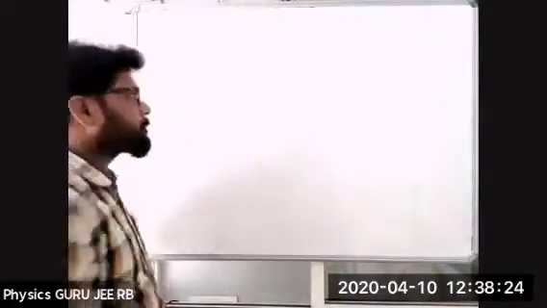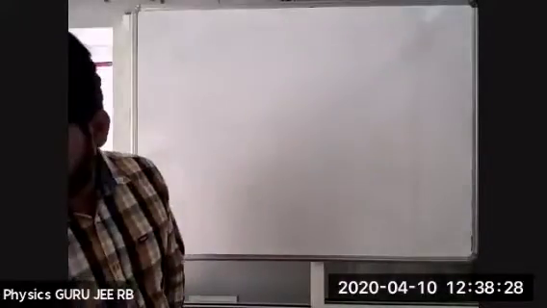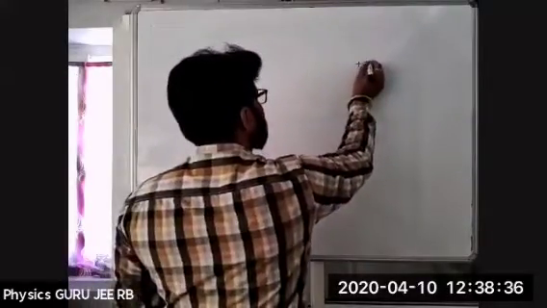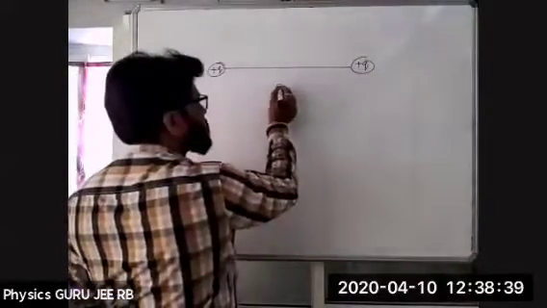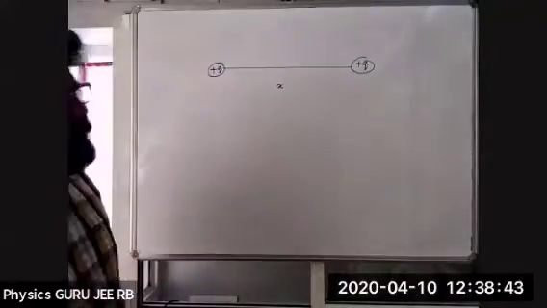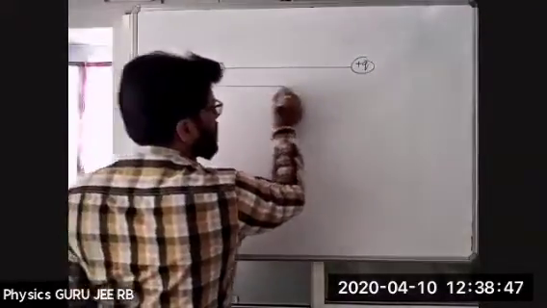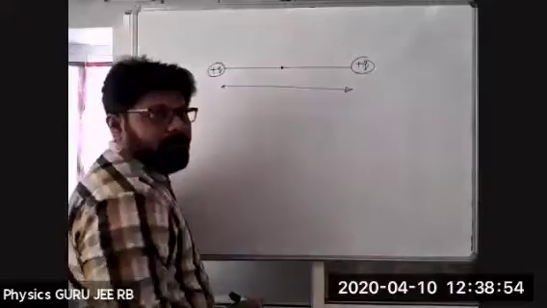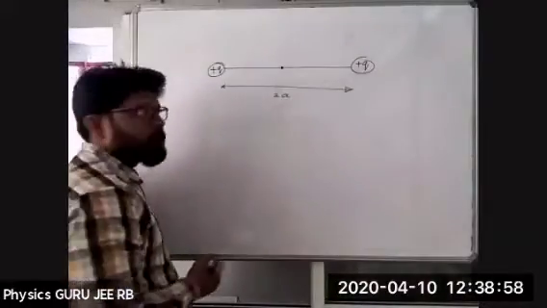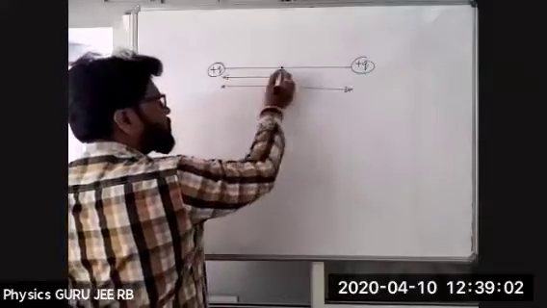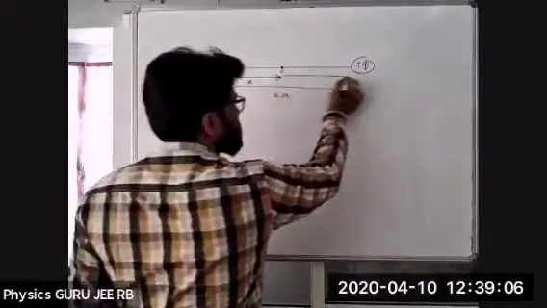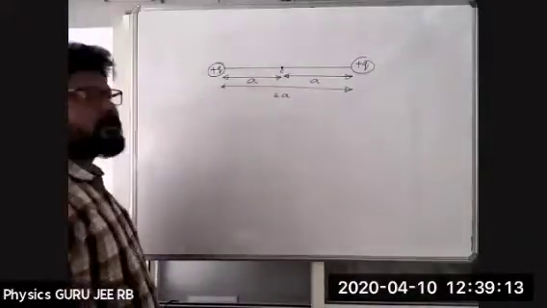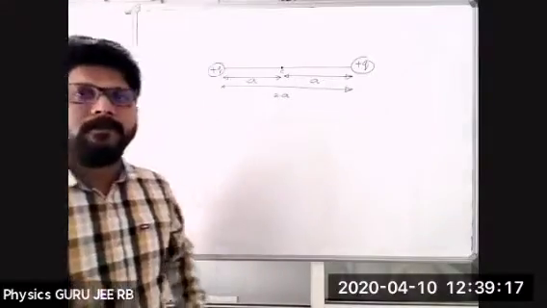A little higher level problem. I'll take two charges, plus Q and plus Q, separated by a distance. I'll keep the center exactly between them, because the two are equal in magnitude. Let the total separation be 2a, so from the first charge to the center C the distance is a, and from the center to the second charge is also a. Is it clear? The total distance is 2a, so there is no confusion.